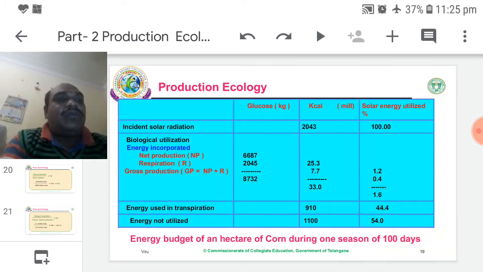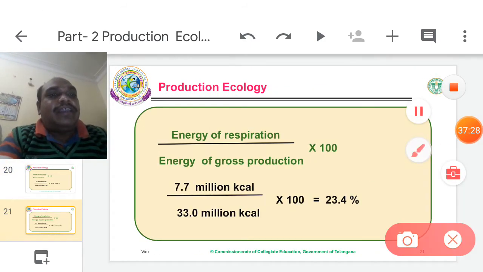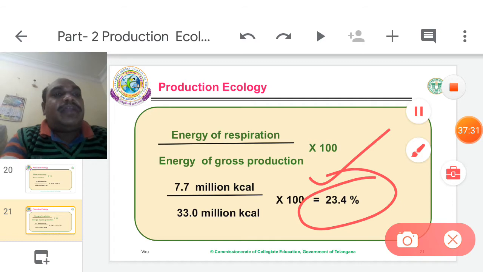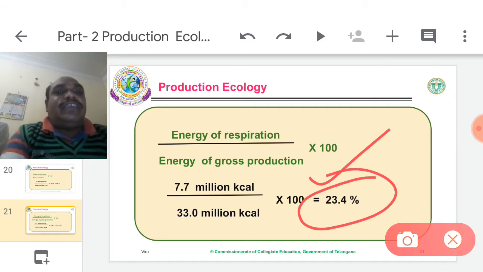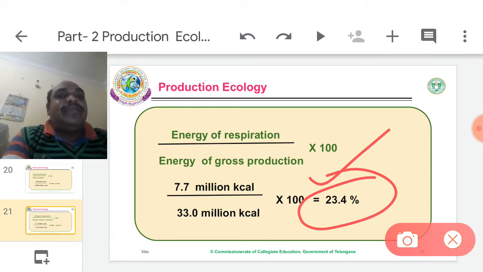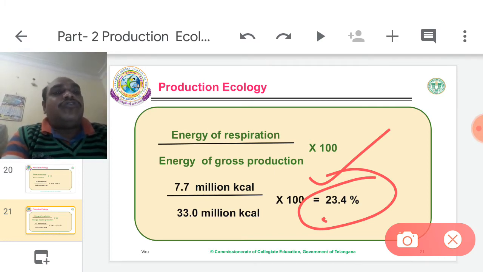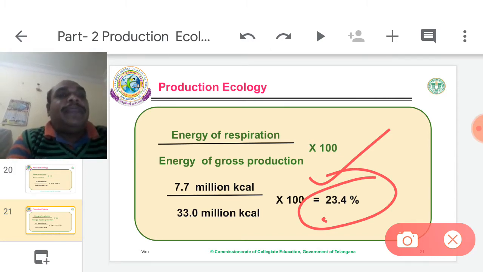That 0.4 from 1.6 is equivalent to 23.4 percent. This 23.4 percent indicates cellular respiration. So from the GPP, 23.4 percent is utilized for their cellular respiration, and the remainder is NPP. Almost 66% remains.